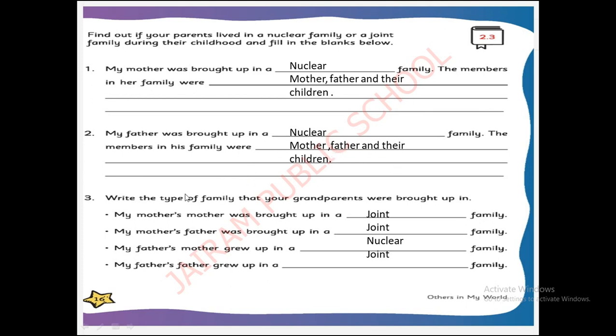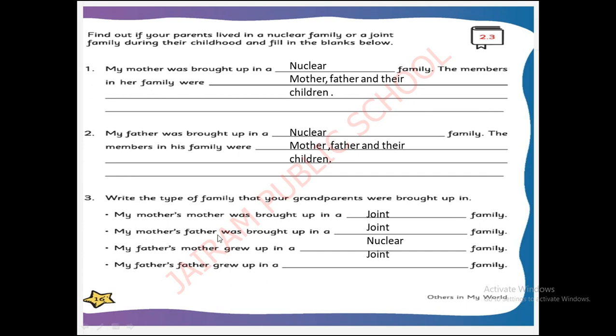Same as it is. Next one, you have to ask your grandparents. Write the type of family that your grandparents were brought up in. What's the type of the family? Whether it's joint or nuclear, you have to write. My mother's mother. Who is mother's mother? Grandmother. Super. My grandmother was brought up in a joint family. This is an example we have given. You have to ask your parents or grandparents and write.